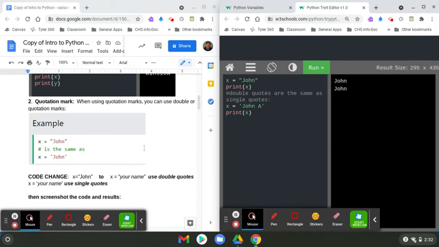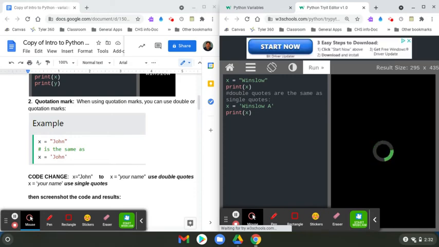And of course, it says right there, change it to your last name. So I'm going to do that too before I get sidetracked because you know how I am. Change John to Winslow. And this comment says double quotations are the same as single quotations. So I'm going to click it and should show Winslow and then Winslow A. And so that kind of shows you that the X does change right here.